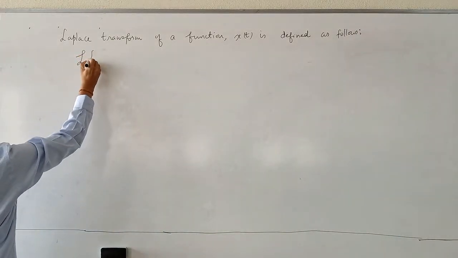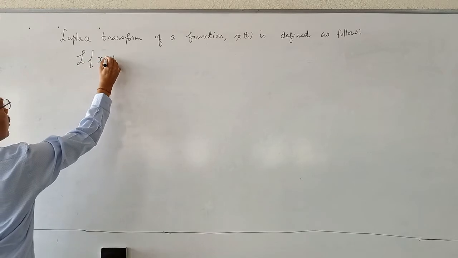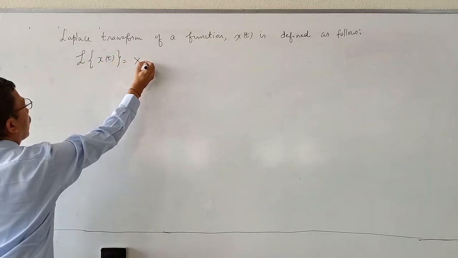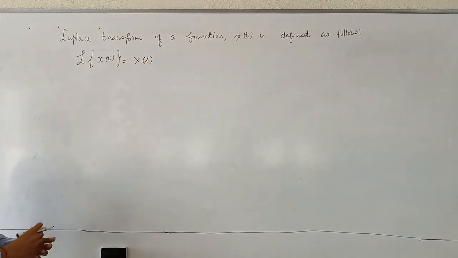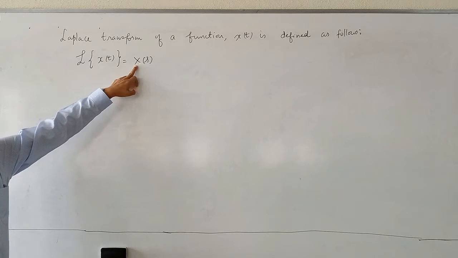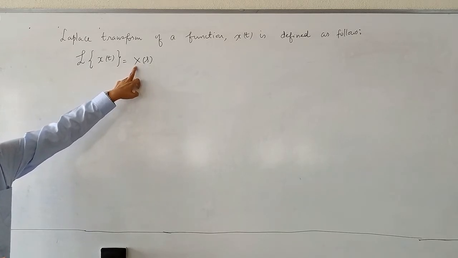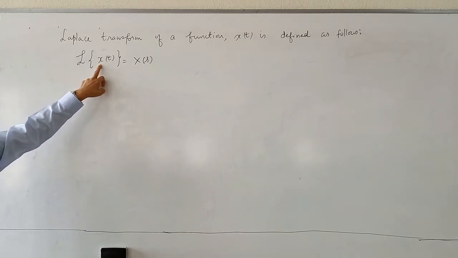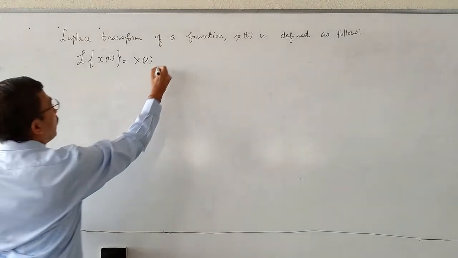Laplace transform of x of t is equal to X of s. Once you find Laplace transform of a function, you have to use capital letter. X of s means always capital X. X of t means always small x. Please note that.